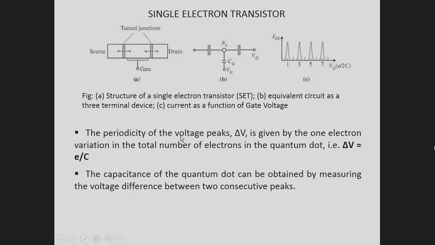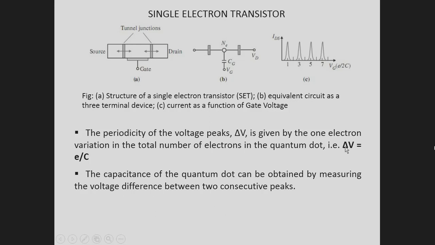The periodicity of the voltage peaks, delta V, that is the voltage between 1 and 3, that is when current takes a peak value here, between these intervals the voltage Vg is delta V. And that is given by one electron variation in the total number of electrons in the quantum dot.